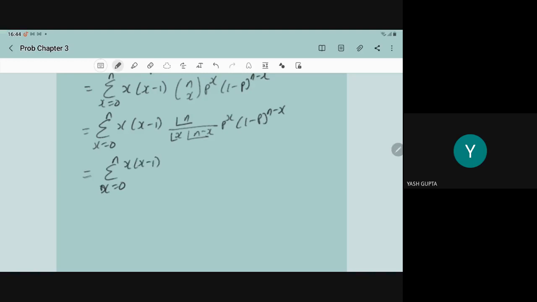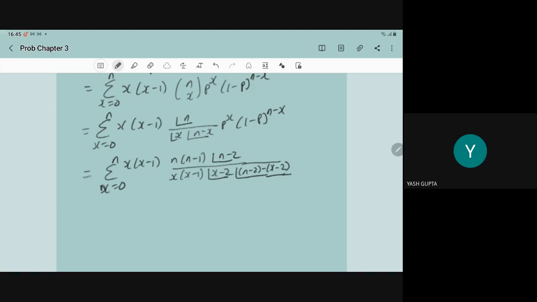Now numerator factorial n can be written as n into n minus 1 into factorial of n minus 2. Factorial x can be written as x into x minus 1 into factorial of x minus 2. And factorial n minus x can be written as factorial of n minus 2 minus x minus 2.